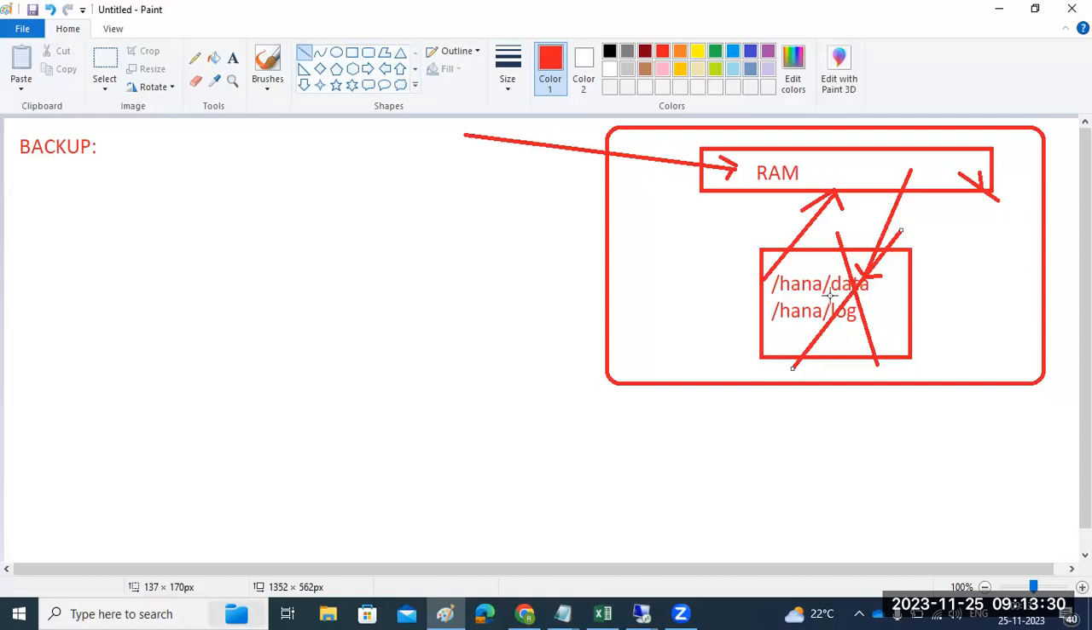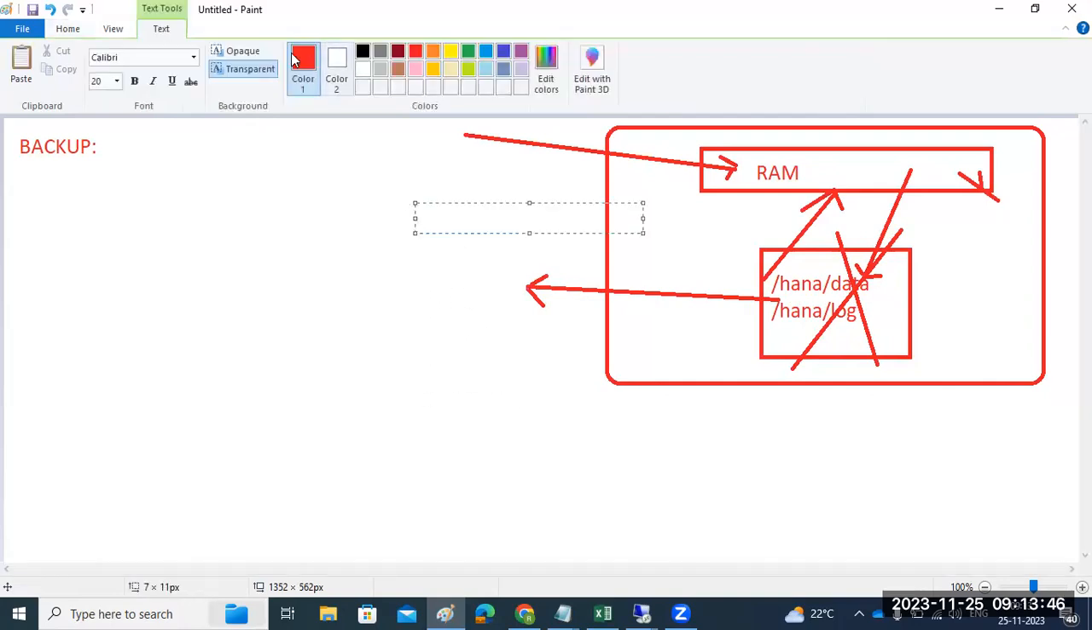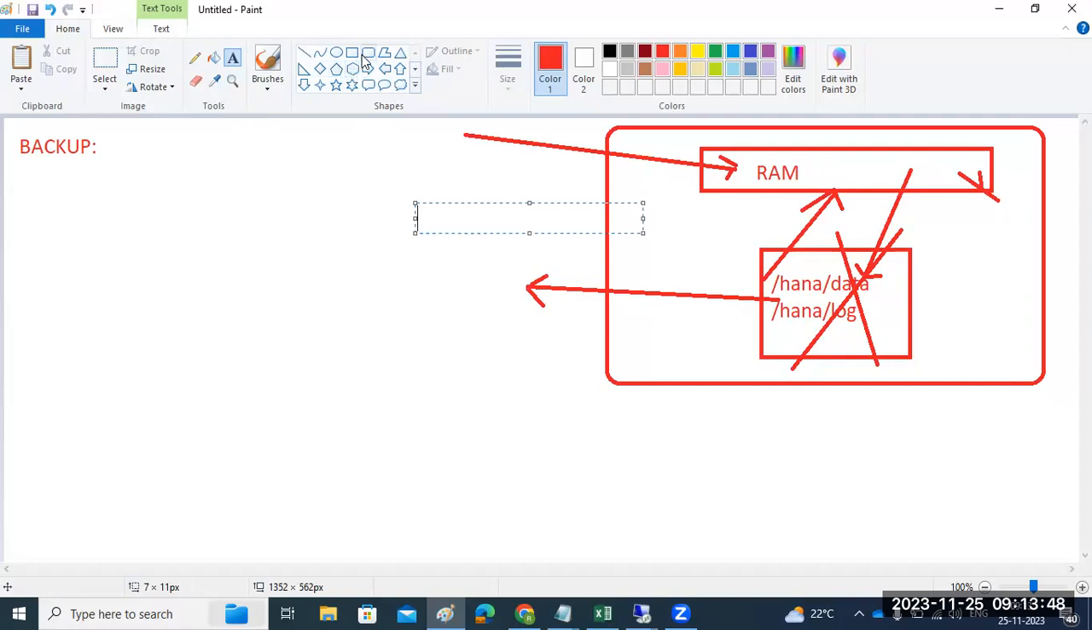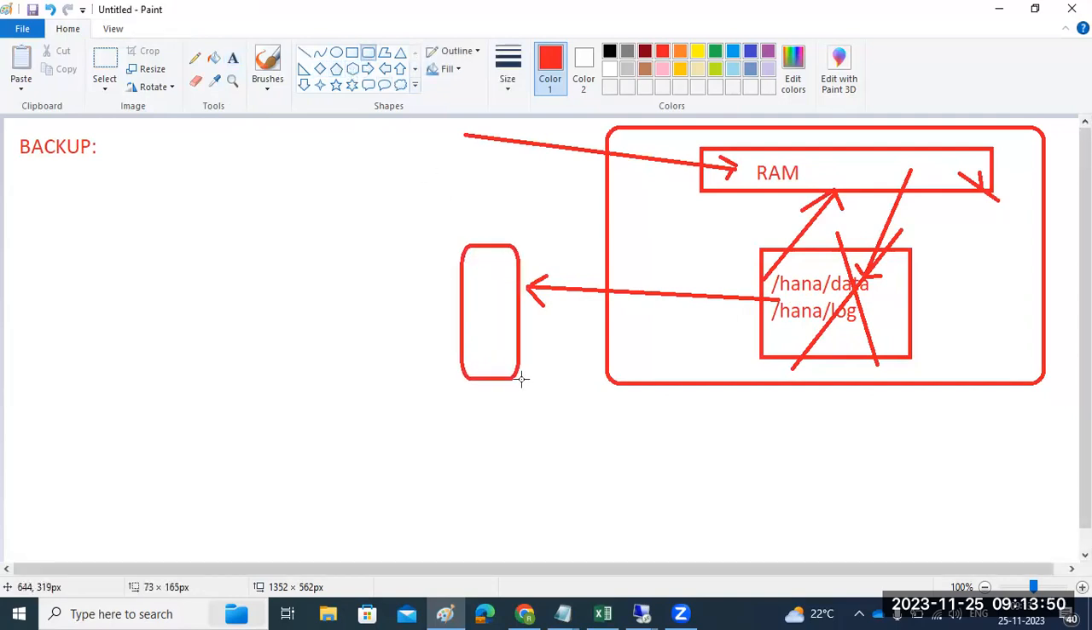So here we can take the backup of this data volume and log volume to some third party locations, third party storages, like Tivoli, TSM, Cloudforce. There are so many vendors. We can store the data into their devices. One copy of data we can store there every day. A daily backup we can take after the business hours.